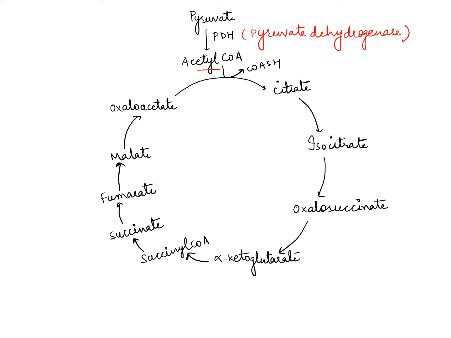First is TPP. TPP is thiamine pyrophosphate, the active form of vitamin B1. Then lipoamide, then FAD, then coenzyme A, and then NAD. So these are the 5 cofactors required by the PDH.